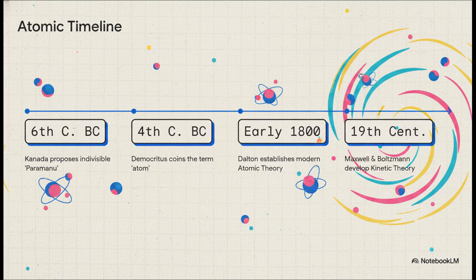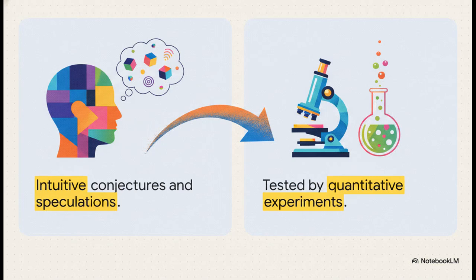Crazy, right? But it wasn't until John Dalton in the early 1800s, and then guys like Maxwell and Boltzmann later in the 19th century, that we finally established modern atomic and kinetic theories. Even then, you'd be surprised how many famous 19th century scientists completely doubted the existence of atoms before the experimental proof became undeniable.